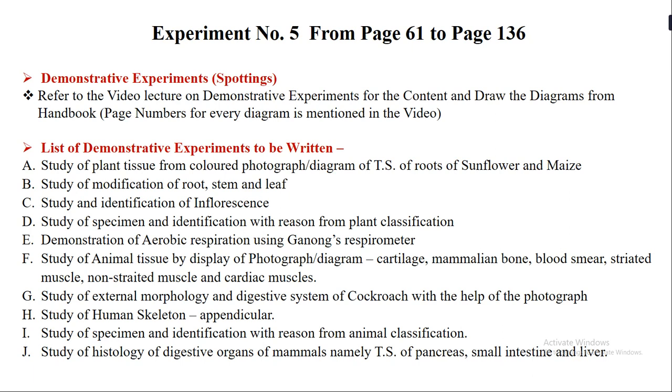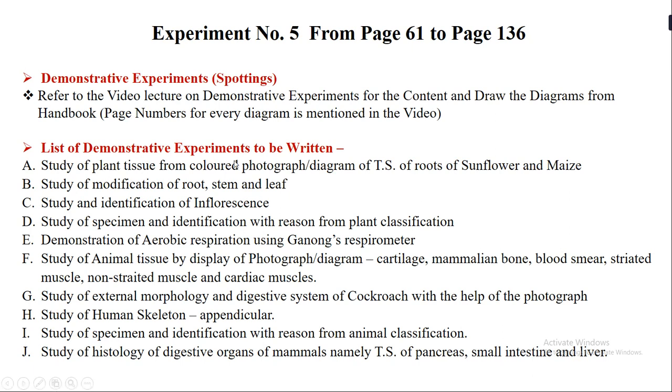And for the drawings, the diagrams, you have to refer to your handbook. With every content of the experiment, I have mentioned the page number of the handbook where you will find the diagram for that specimen. Page numbers for every diagram are mentioned in the video.